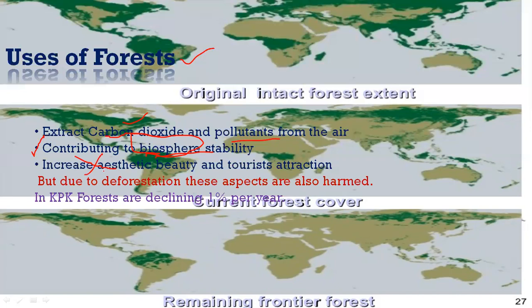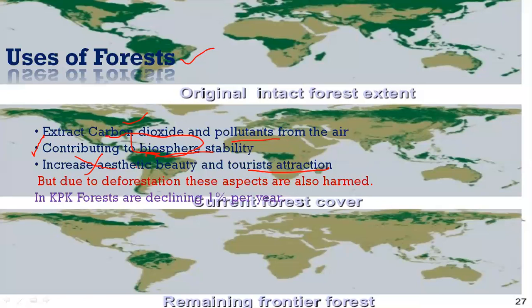Very important as well, they increase aesthetic beauty and tourist attraction. From an economic point of view, that is also very, very important for any country's economy, that tourists are attracted towards that, and the more tourists come, the more economic benefit they get, as well as aesthetic beauty.